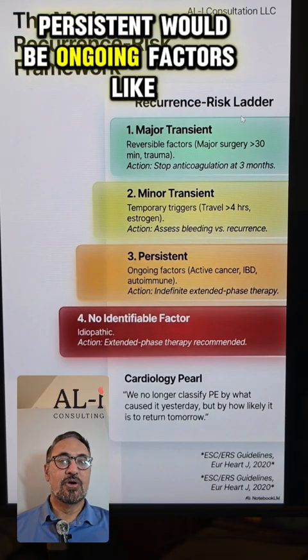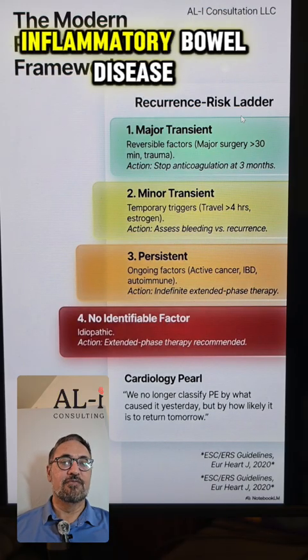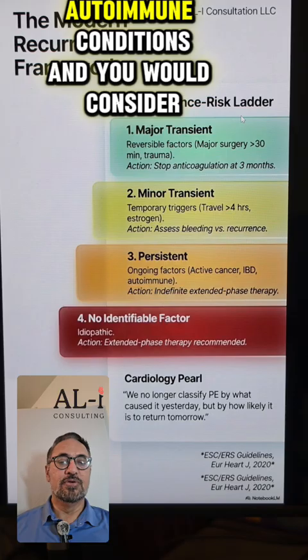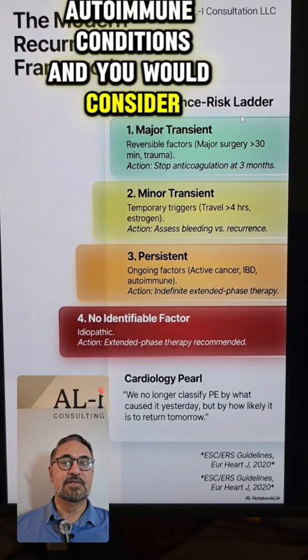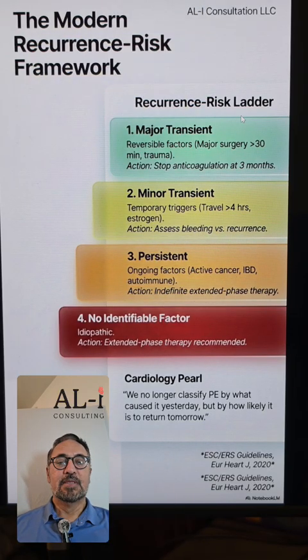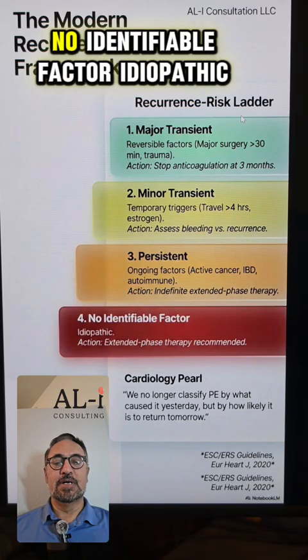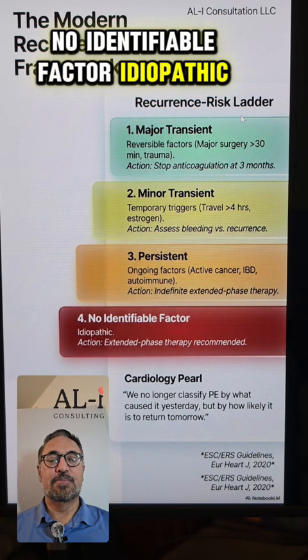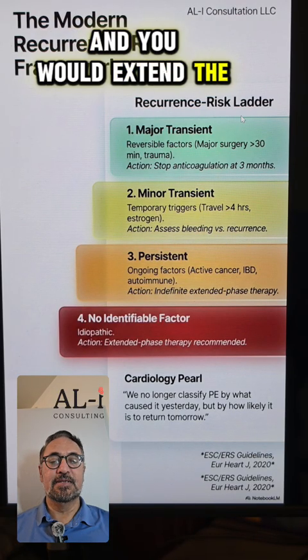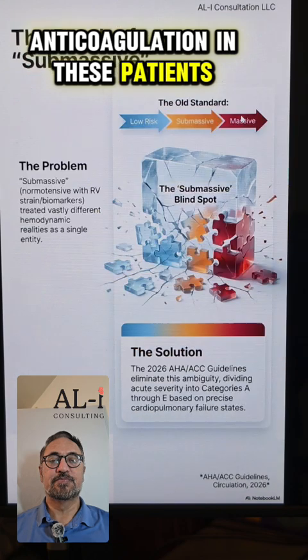Persistent would be ongoing factors like active cancer, inflammatory bowel disease, autoimmune conditions, and you would consider extended therapy. Number 4 would be no identifiable factor, idiopathic, and you would extend the anticoagulation in these patients.